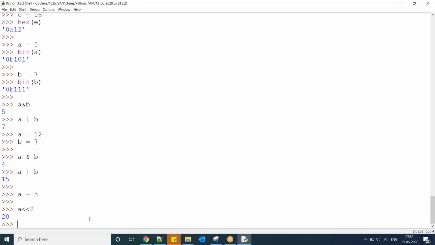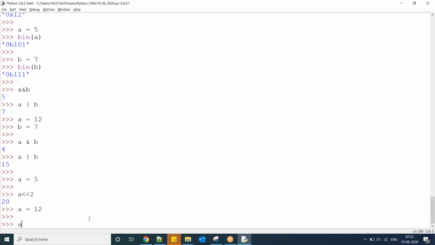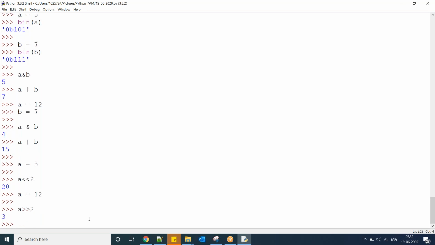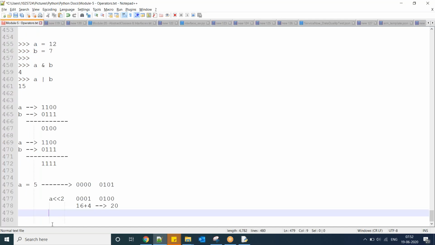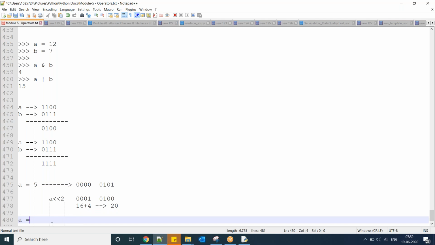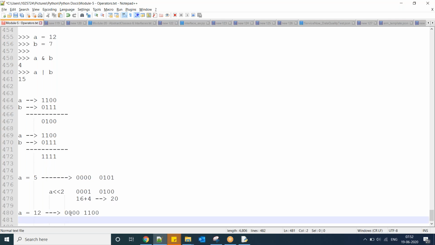Now observe the same thing here. A equal to 12. Now A right shift 2 means moving to the right side. A equal to 12 is 0, 0, 1, 1, 0, 0. Now what you have done is moved these 2 positions to the right side.